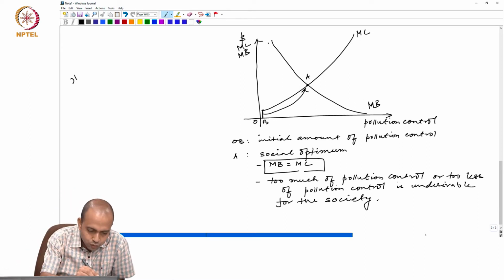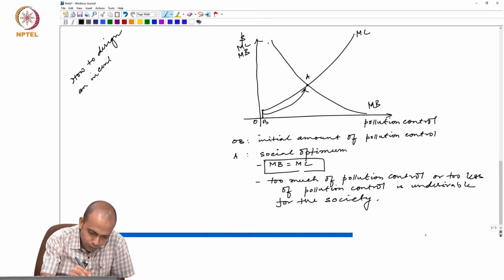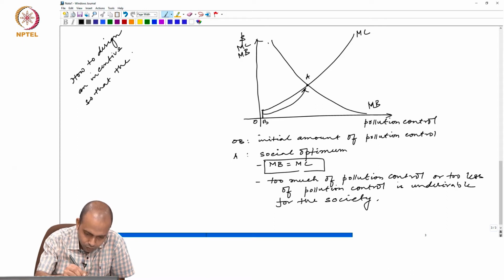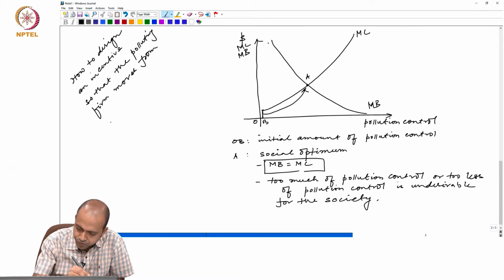How to design an incentive so that the polluting firm moves from B to A.